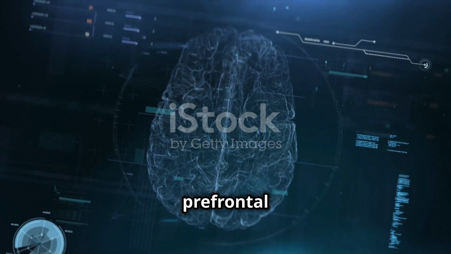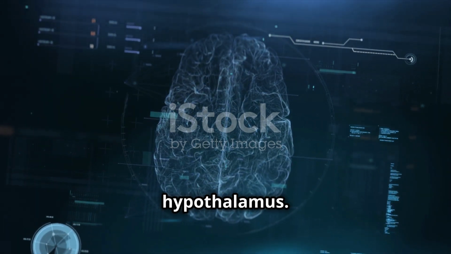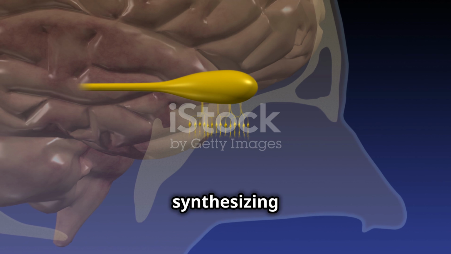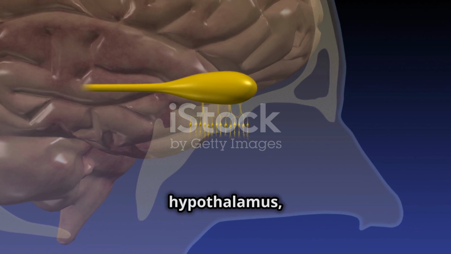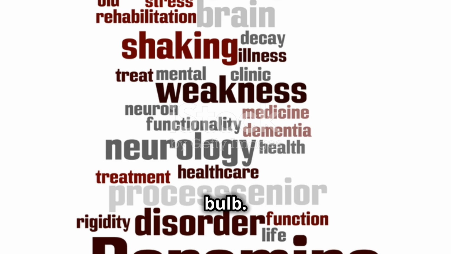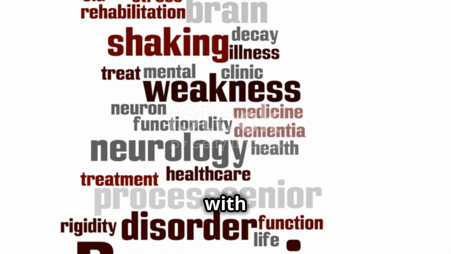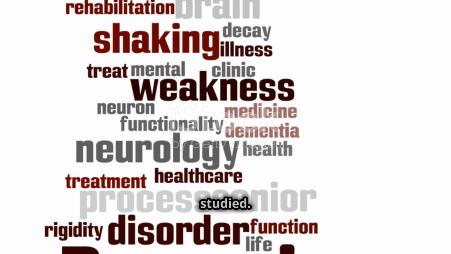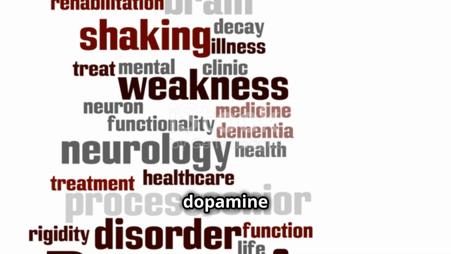It's highly concentrated in parts of the dorsolateral prefrontal cortex, limbic system, and hypothalamus. The neurons synthesizing dopamine are located in the midbrain, hypothalamus, and olfactory bulb. There are 5 dopamine receptors, with D1 and D2 being the most studied. Now on to dopamine pathways.